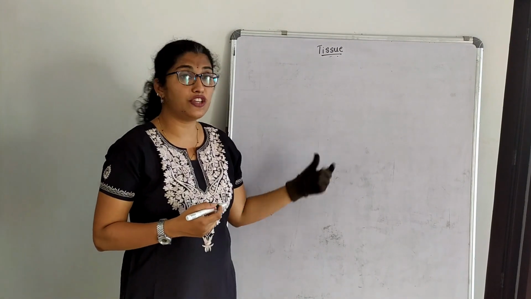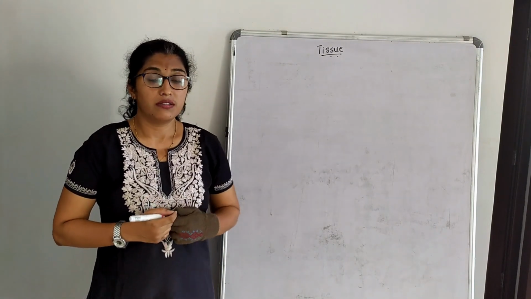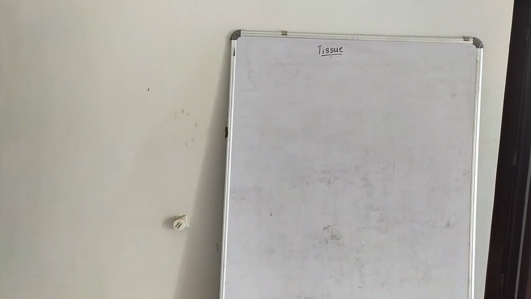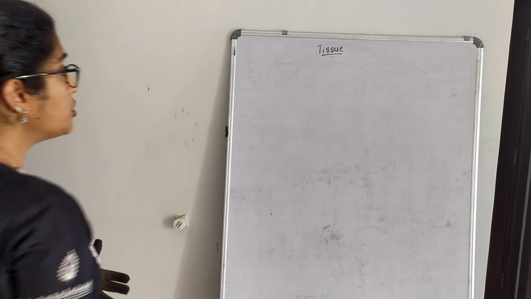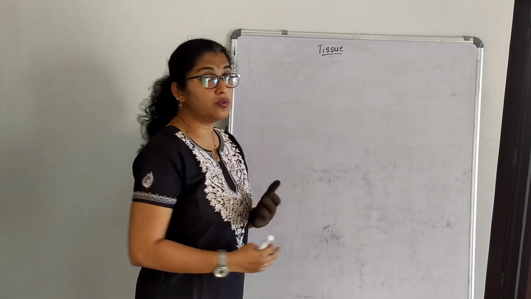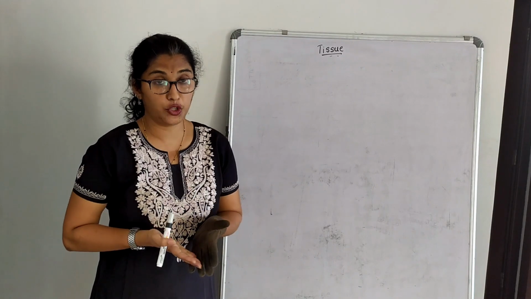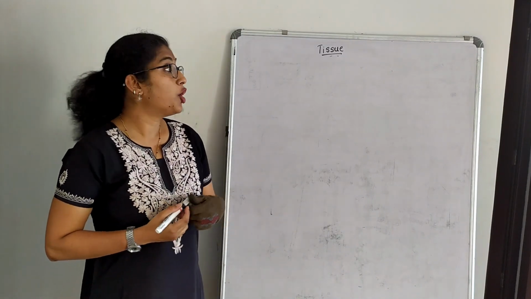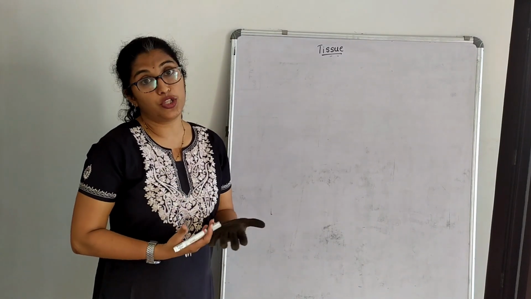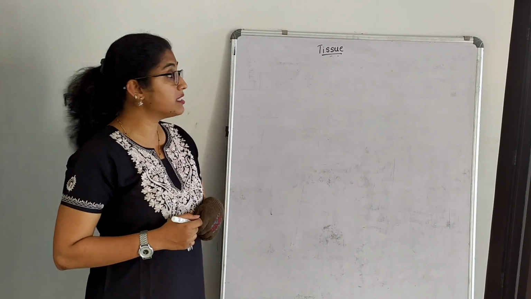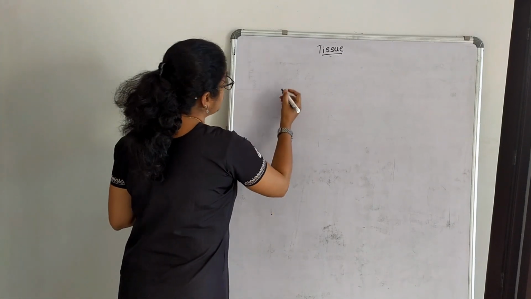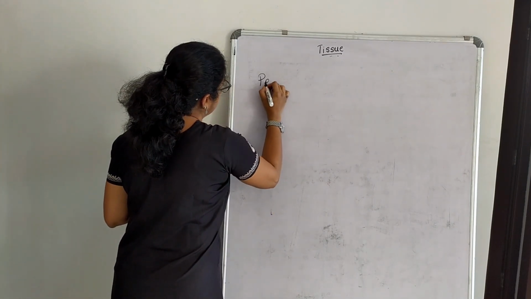Now what are the basic features of permanent tissues? Permanent tissues basically lose their capacity of division. Based on their structure and composition, we further divide this permanent tissue into two different types. I will just write that.